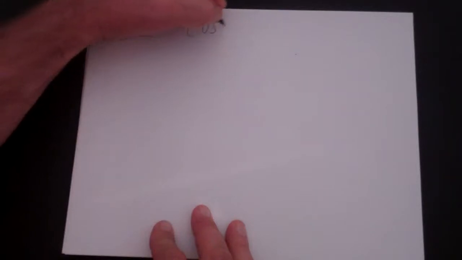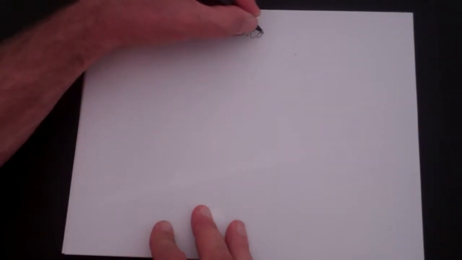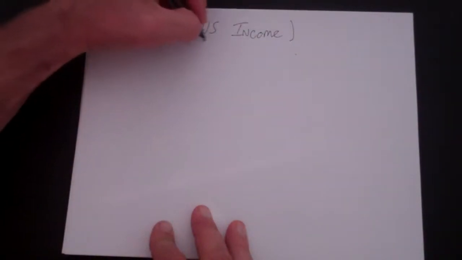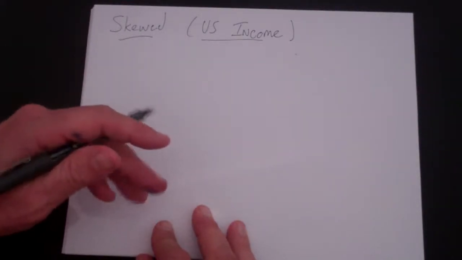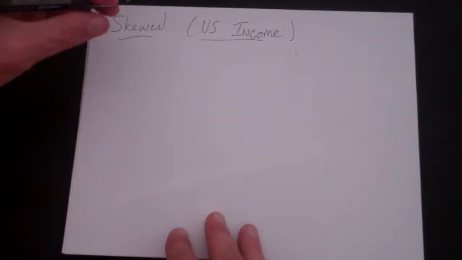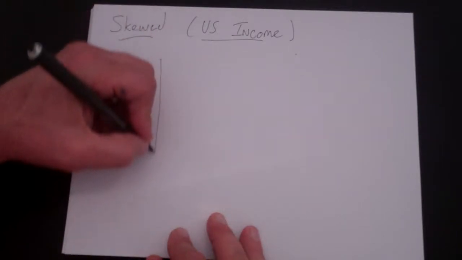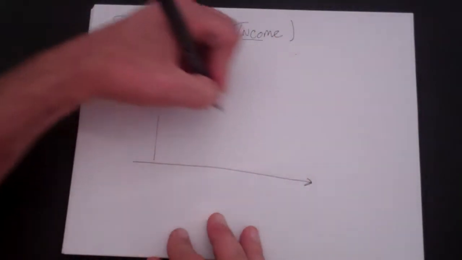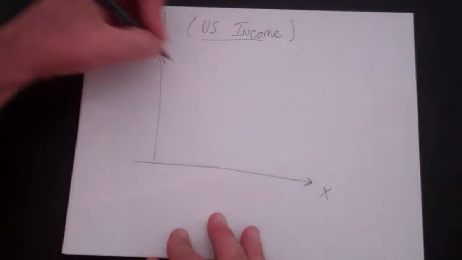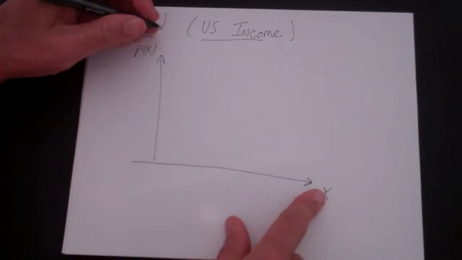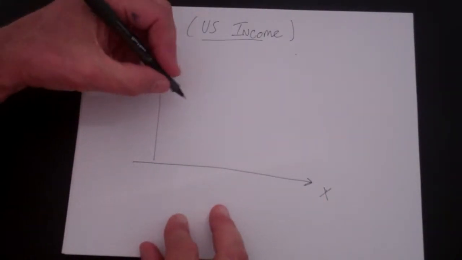Now let's look at a skewed distribution. And again, the easiest one to think about is U.S. income. And I'm not picking on the United States. If you look at any advanced country, in fact, any country in the world, it would have similar income, but that's just the income that we know the best. And income in the United States looks roughly like this. Let this be X and this be the probability of X. So this is how much people make, and this is how many people make that amount of money.